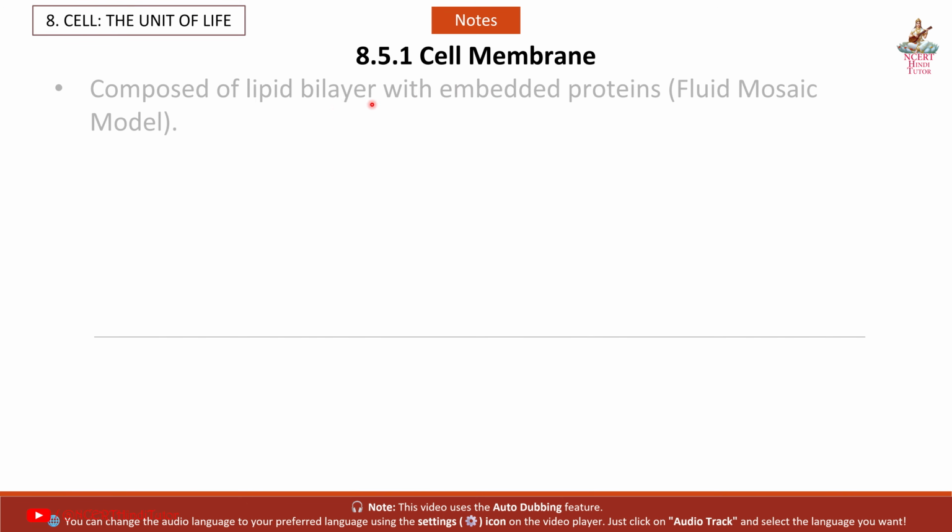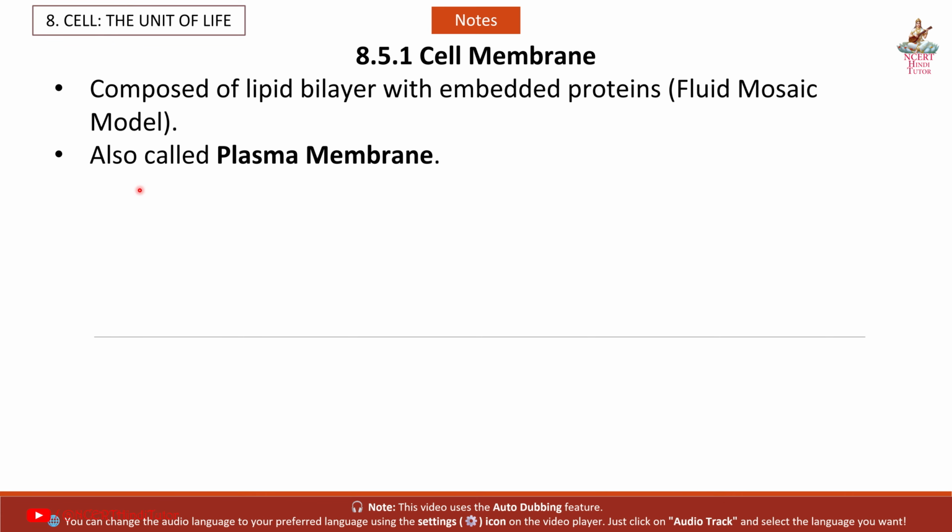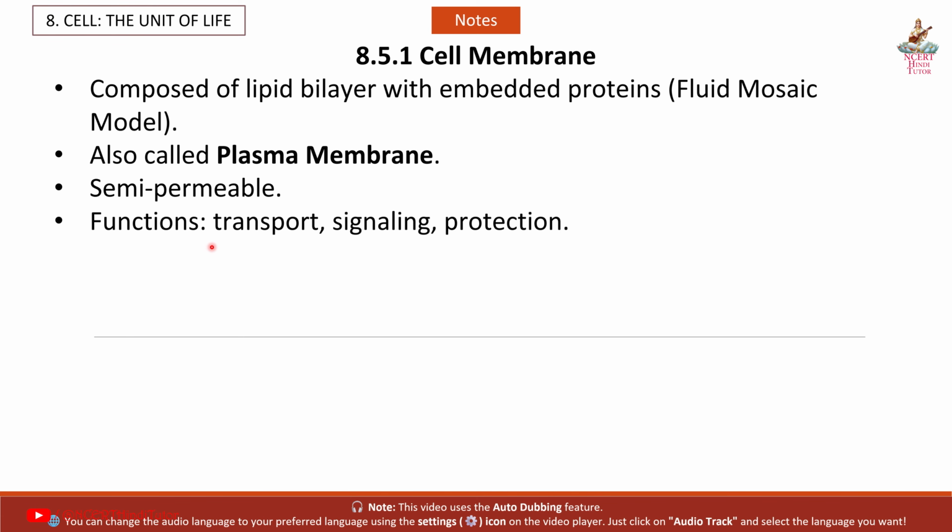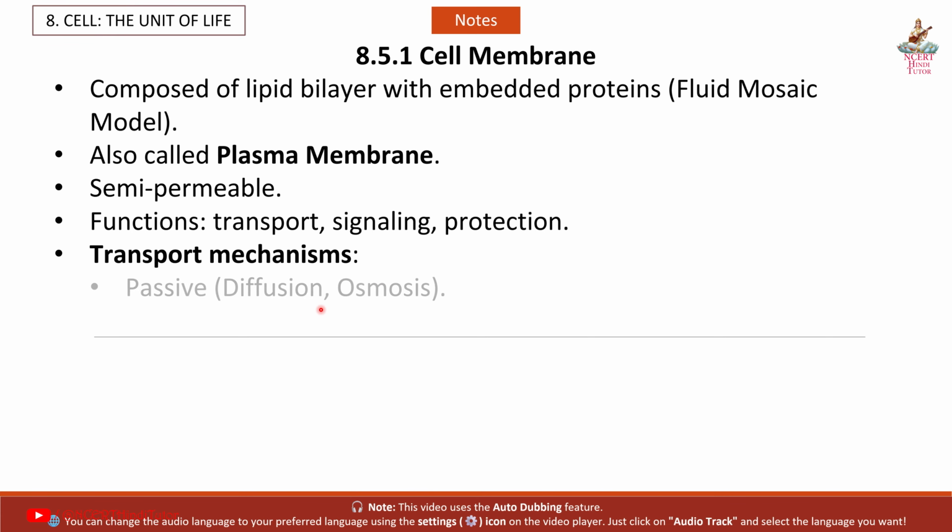8.5.1 Cell membrane, composed of lipid bilayer with embedded proteins, fluid mosaic model, also called plasma membrane, semi-permeable. Functions: transport, signaling, protection. Transport mechanisms: passive, diffusion, osmosis; active, requires ATP.